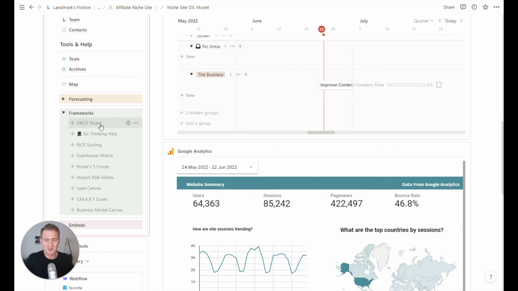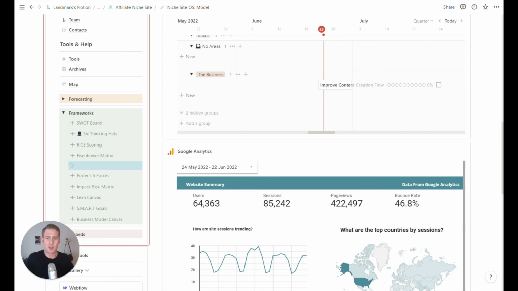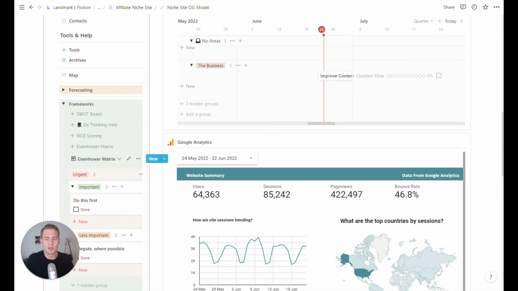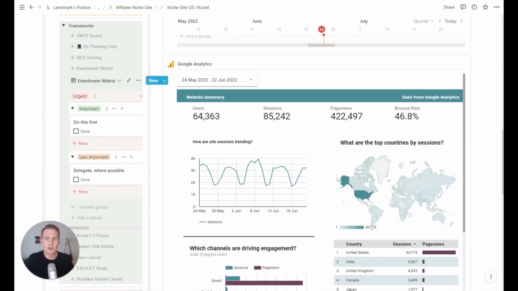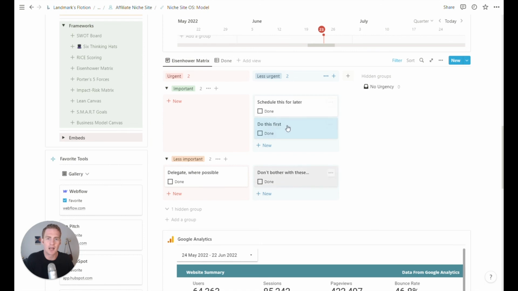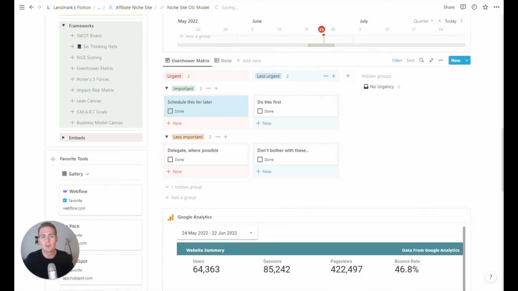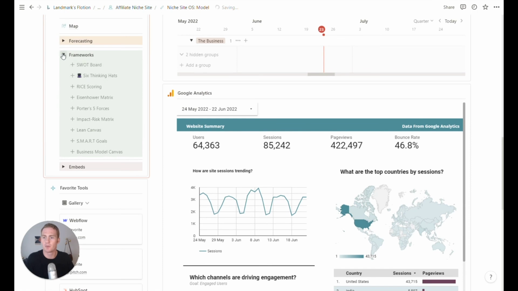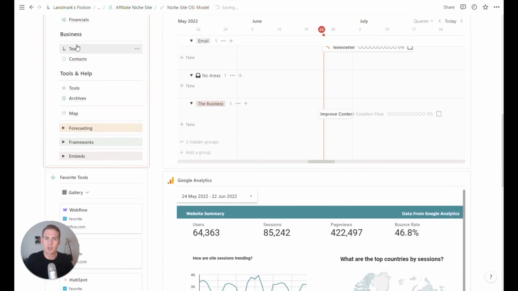For example, if you wanted to have a quick priority Eisenhower matrix, this little widget lets you create a few different frameworks. You could create an Eisenhower matrix and add it in. I probably wouldn't do it in here. Just quickly add any tasks that are on your mind. You could do it for pieces of content, or for keywords, whatever the objects are that you need to prioritize. You can access a few different frameworks from this widget, which follows you around in your menu.